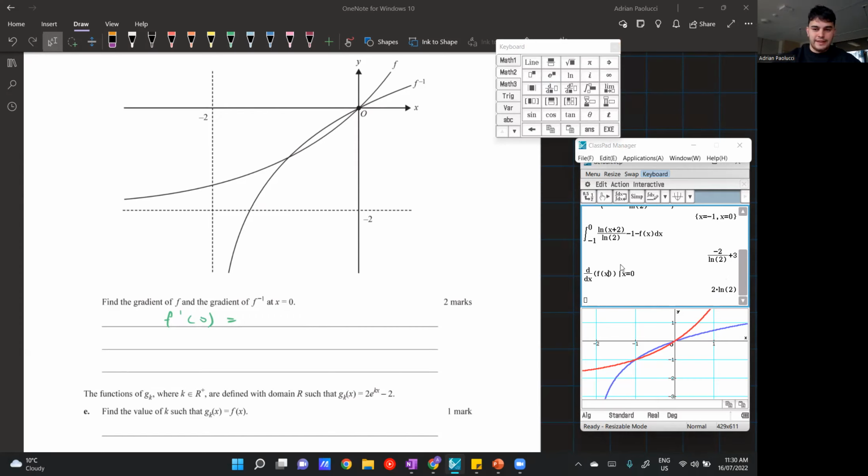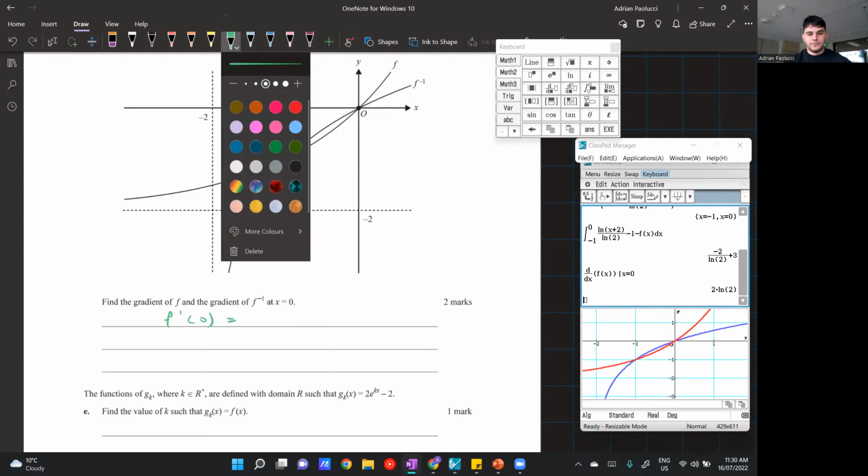A common mistake that people make is that they think that they can put 0 in there instead of substituting on the outside. What actually happens is it evaluates f of 0 first, because it's like BODMAS, it does the operation inside first, and then it does the outside one. So you actually evaluate f of 0 and then you differentiate that. F of 0 is a constant value because it's not variable anymore. And then you differentiate a constant value, you end up getting 0. So it's a very common mistake that people make, and then they'll just put 0 as an answer. But what you should do is find the rule first and then substitute it on the outside, just to go around that mistake. So it's 2 log e of 2 as the actual gradient.